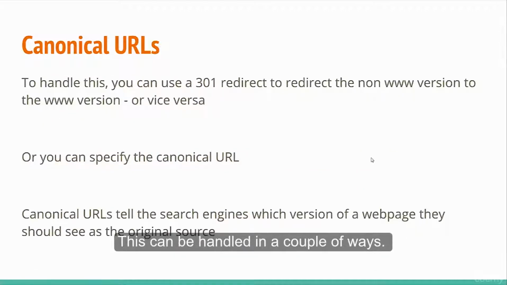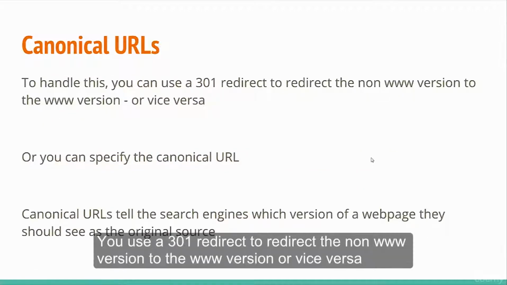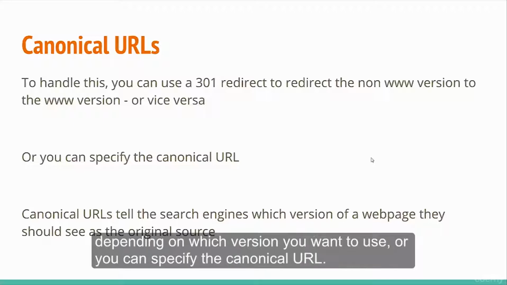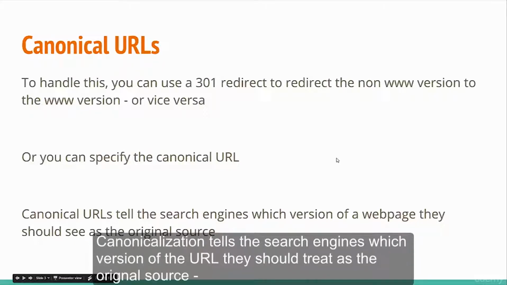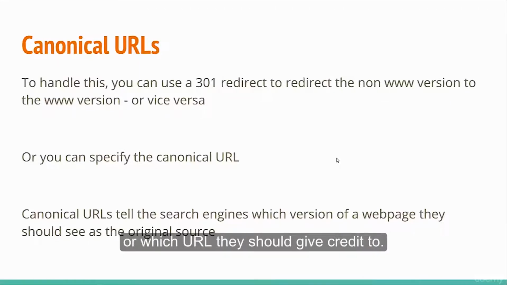This can be handled in a couple of ways. You can use a 301 redirect to redirect the non-www version to the www version, or vice versa, depending on which version you want to use, or you can specify the canonical URL. Canonicalization tells the search engines which version of the URL they should treat as the original source or which URL they should give credit to.